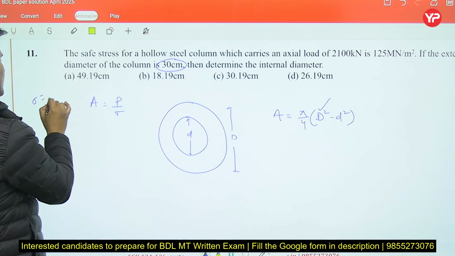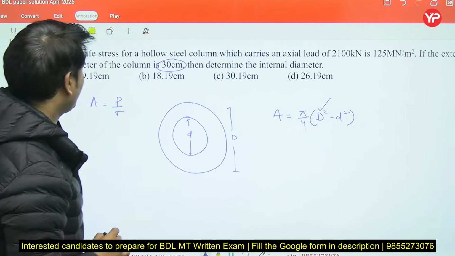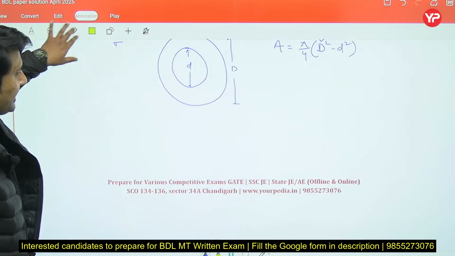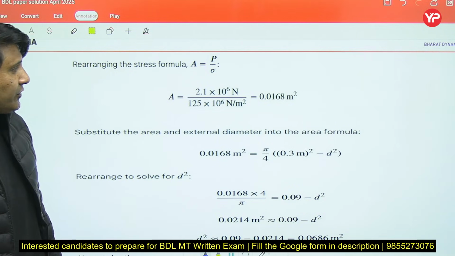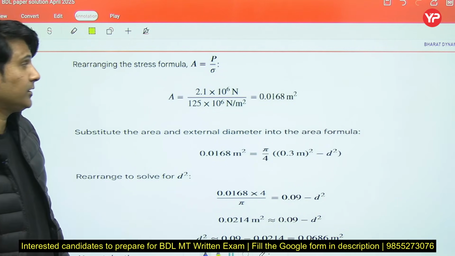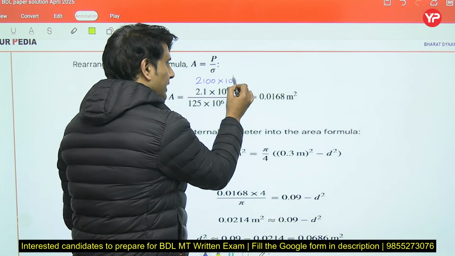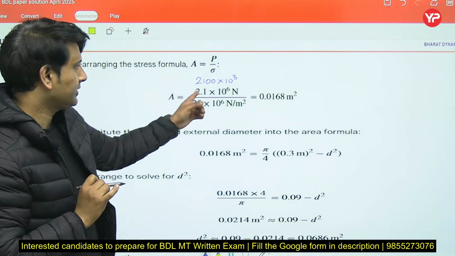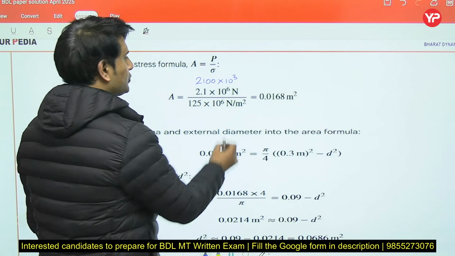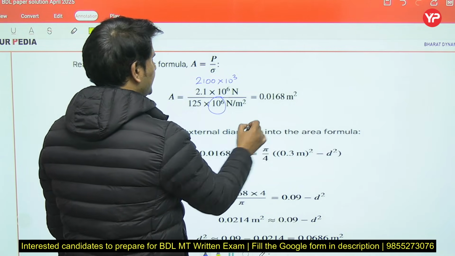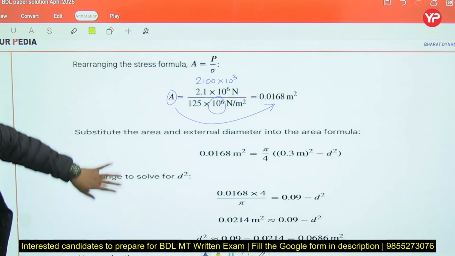For area they have given the load and stress. As you know, stress is equal to load upon area, so area will be load upon stress. Now put the value of load and stress: load was 2100 kilonewton and stress was 125 meganewton per meter square, where mega is 10 raised to the power 6. The area will come out as 0.168 meter square.